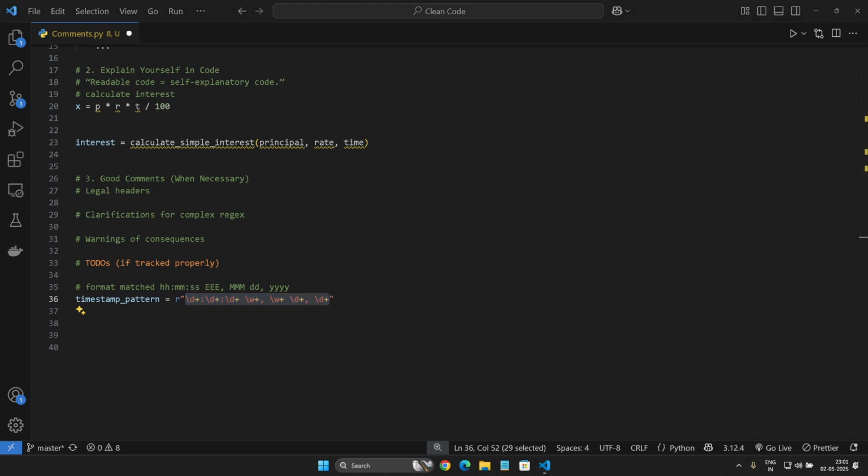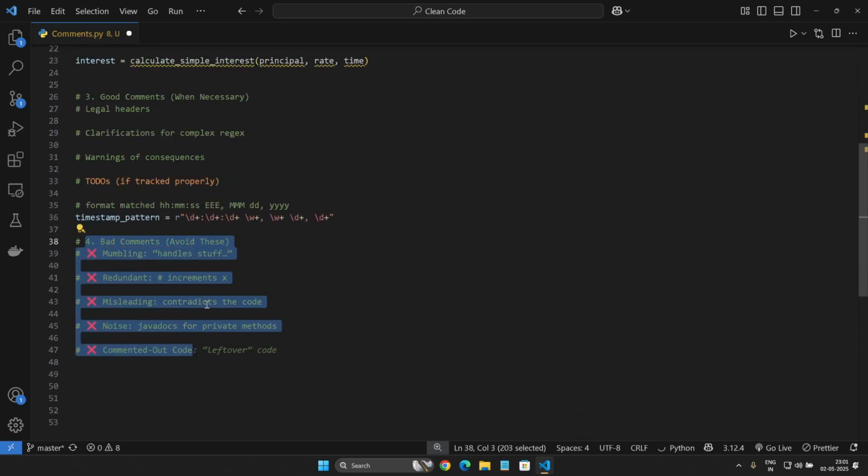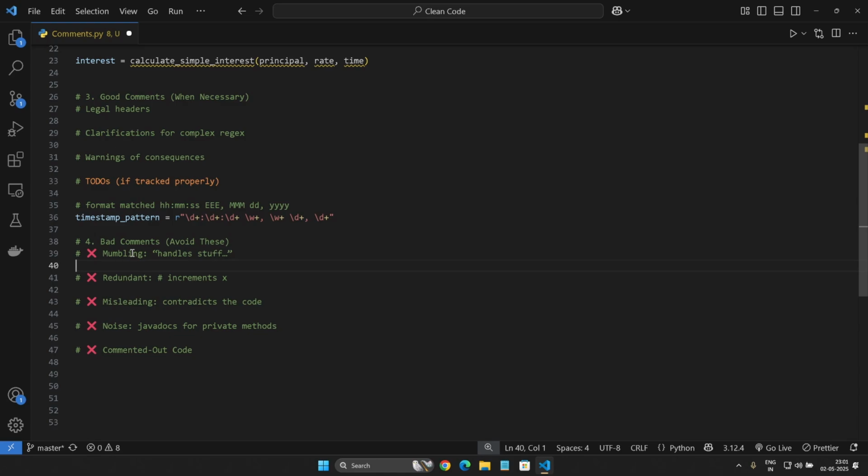Next we are going to look at where we can avoid bad comments, such as mumbling, for example, "handle stuff" or "it does this, it does that." Sometimes we are incrementing some value, but that is mostly understandable when we add a value to it, so we don't have to mention such comments. It becomes redundancy.